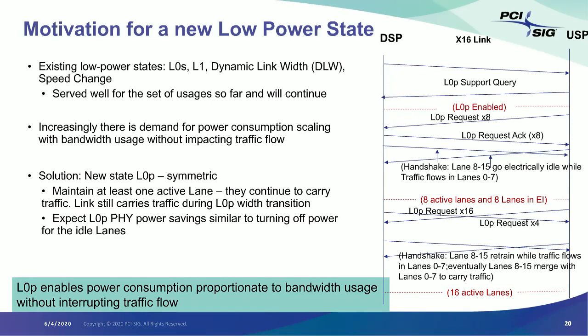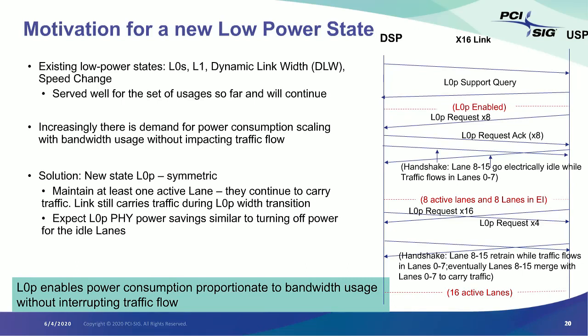And we expect the L0p power savings similar to that of L1. There is an example given here on the right hand side. DSP stands for downstream port. An example would be a CPU. USP stands for upstream port, which can be a GPGPU. So you can see that there is a query that gets initiated, and that's how you enable the L0p. It's an optional feature.